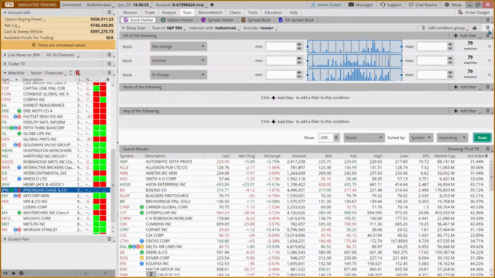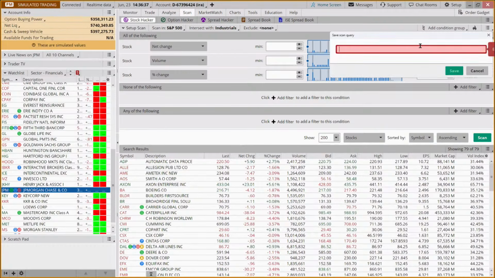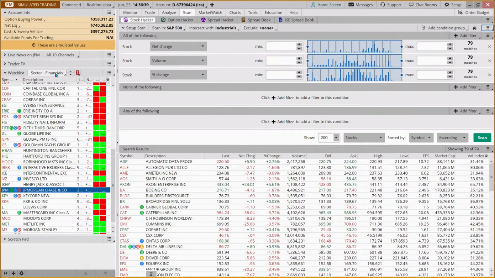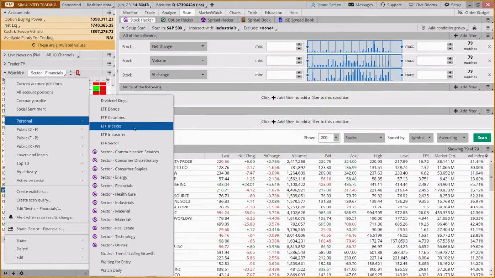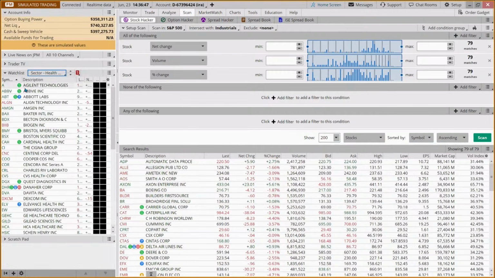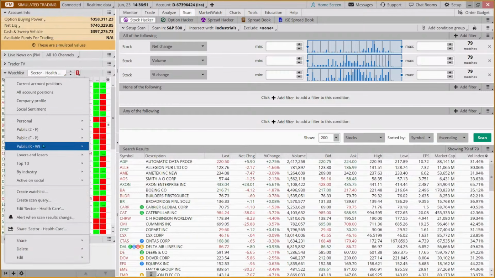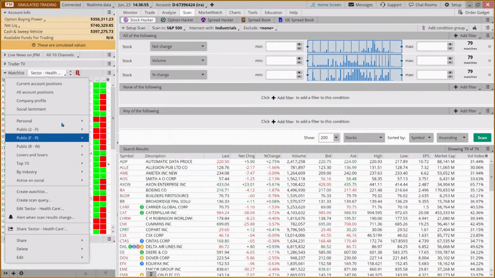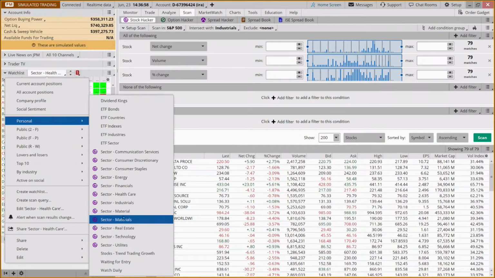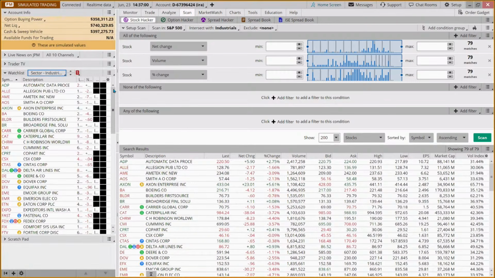Run our scan, save it, which is the second group, and just save as sector healthcare. Now, as you could see, I've already done that. It probably only took me like 15 minutes to set these up. And now we're in the healthcare. Oh, we're going to look at industrials. And again, we don't have time to go through these, another group. And we have added 2 positions to our account.